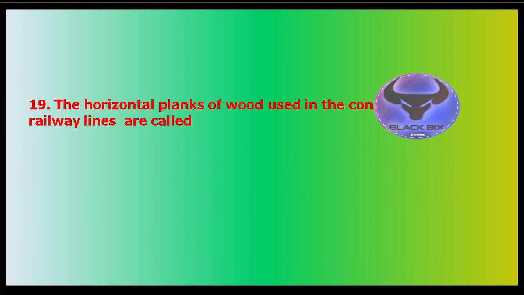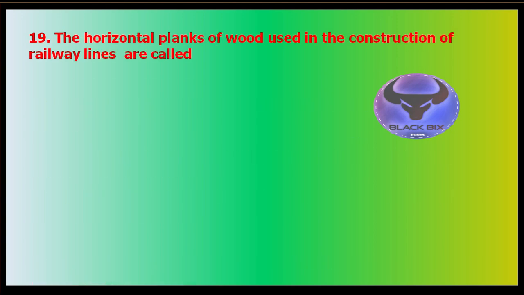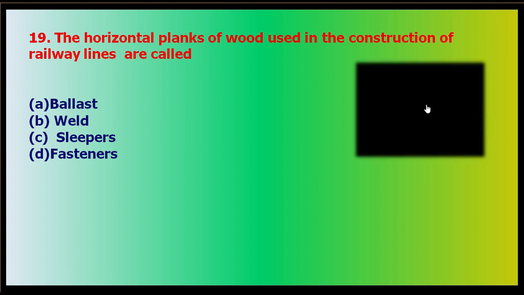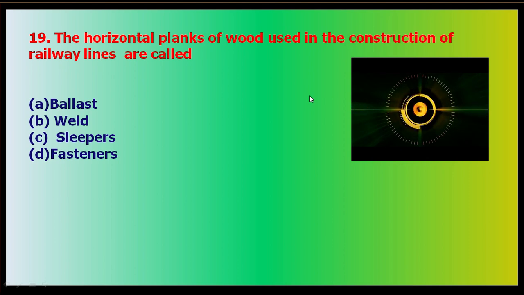Next question: the horizontal planks of wood used in the construction of railway lines are called what? These wooden planks are used in the construction of railway lines. Option 1 is ballast, 2 is weld, 3 is sleepers, and 4 is fasteners. Your time starts now. What is made with wood? This is why the Britishers cut the forest.